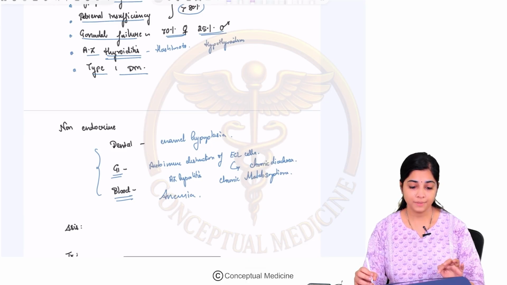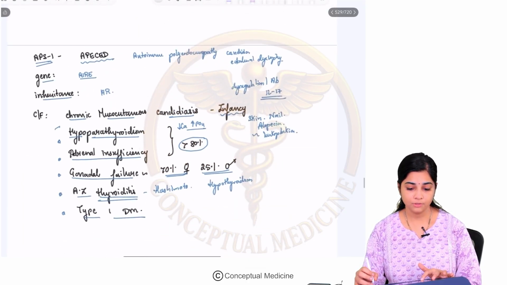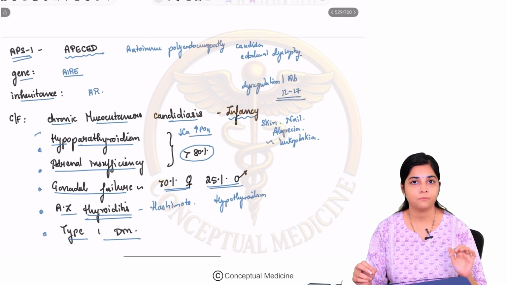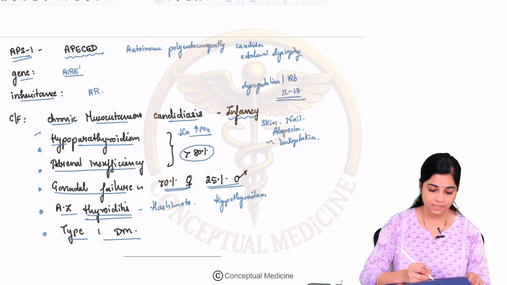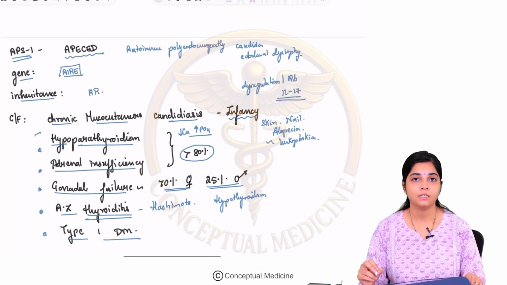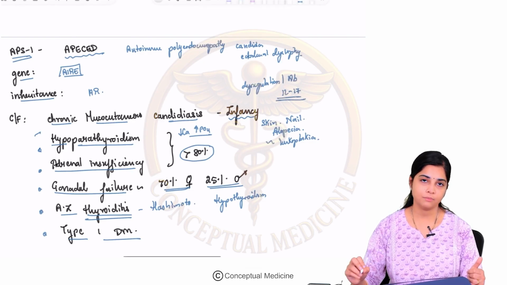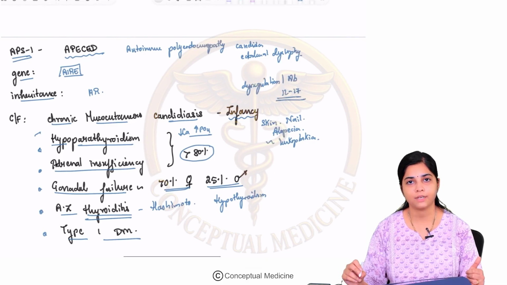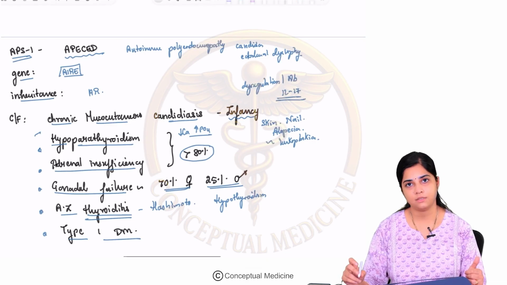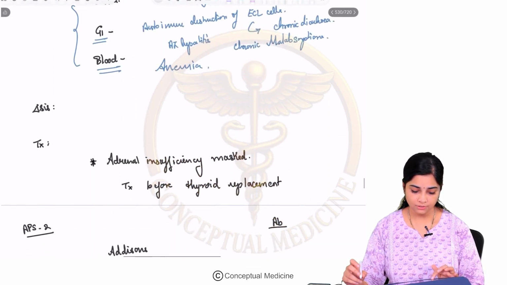Okay. So the basic problem in your autoimmune polyendocrine syndrome type 1 is that there is a genetic defect in your AIRE gene, and it is inherited in an autosomal recessive fashion, and you can have antibodies to interleukin 17. Okay. So how do you diagnose this?